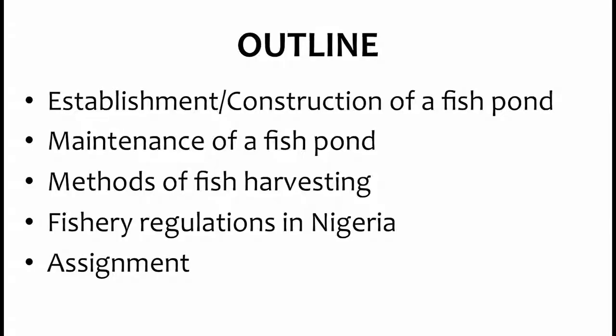We proceed to define some terminologies that are used in aquaculture or fish farming. We later proceed to conditions that are necessary in siting a fish pond. After that, we now proceed to classification of fishes, which include their classification based on their morphology and classification based on their habitat. So today, we are going to talk about establishment of a fish pond, maintenance of a fish pond, method of harvesting fish, fishery regulations in Nigeria, and we move to assignment.